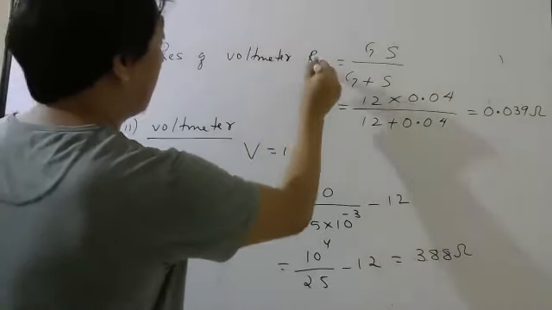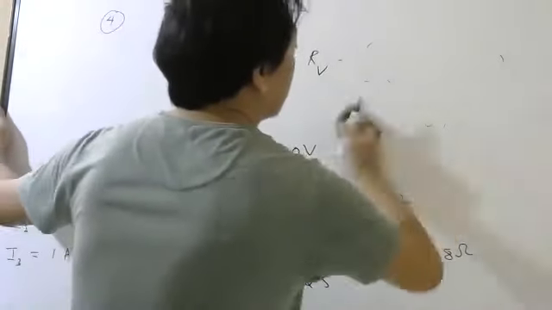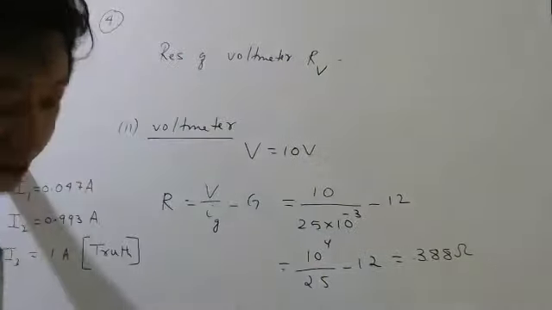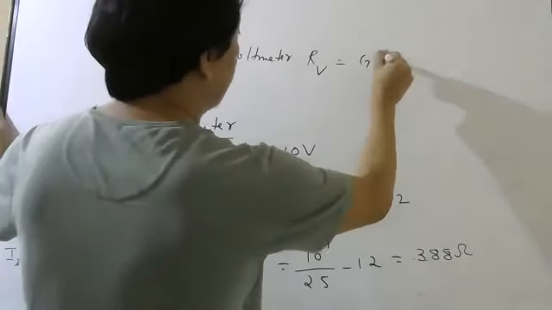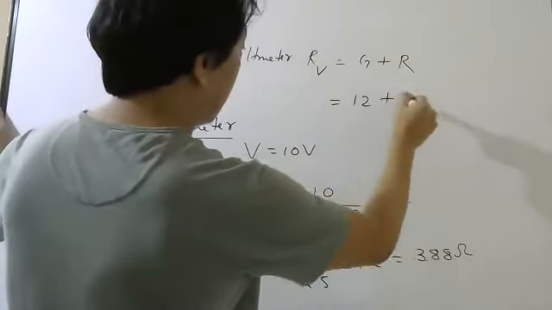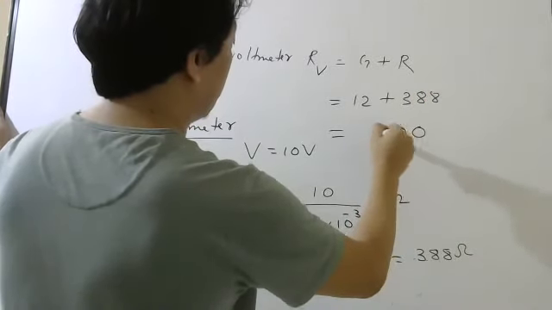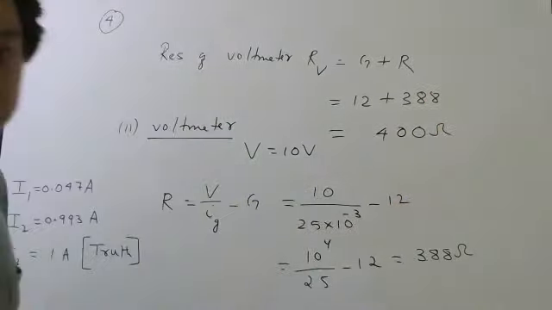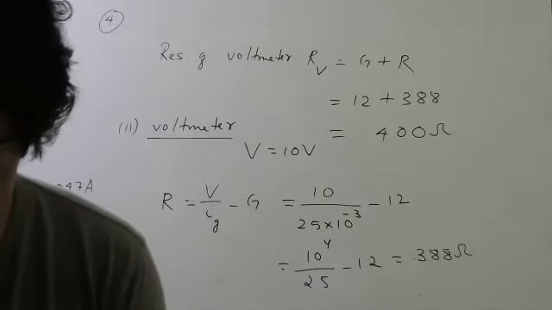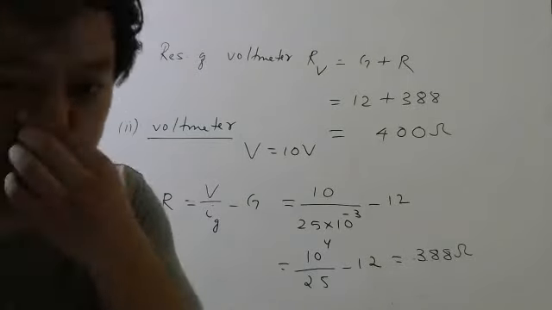Finally, if they ask the resistance of the voltmeter, you know this RV. In a voltmeter those two are in series, so you write just G plus R. G was 12, R is 388, so 400. Thank you. I hope I did not go extra time. Just 1 minute I went extra. Okay, thank you, students. Have a good day.